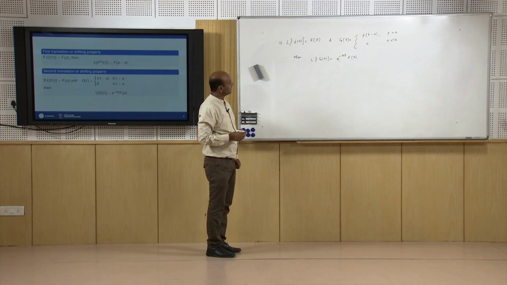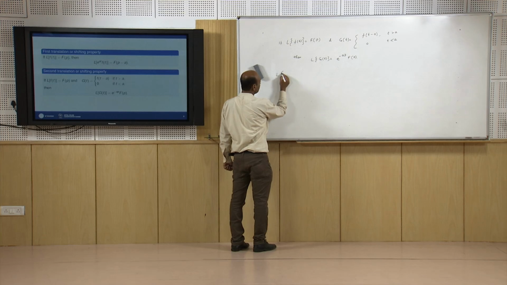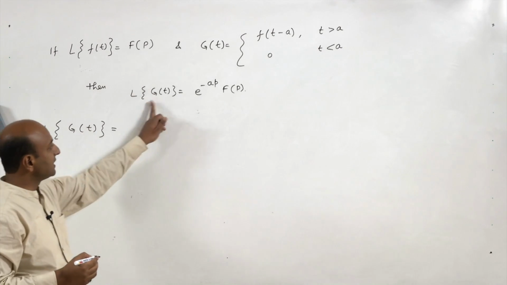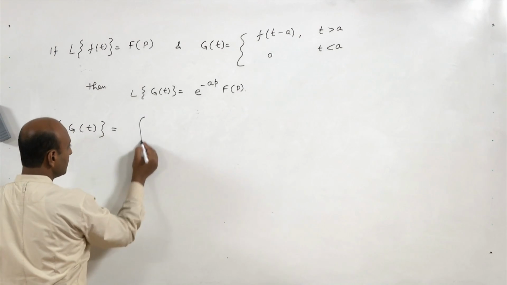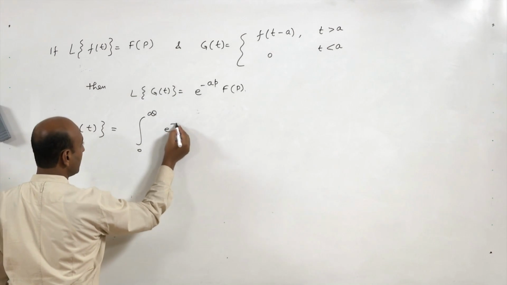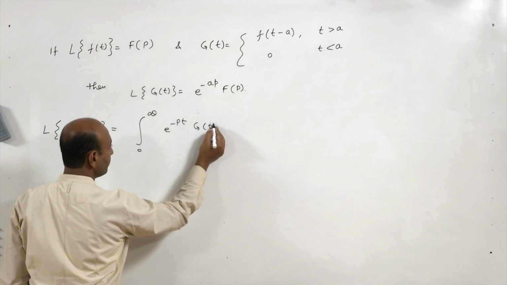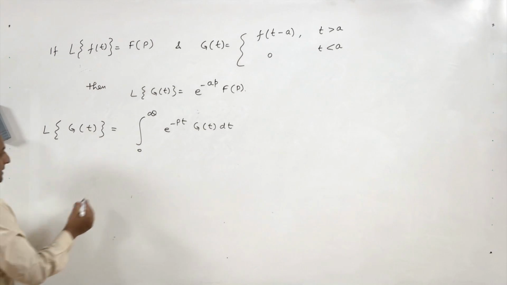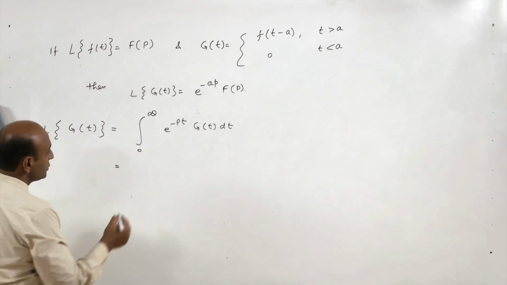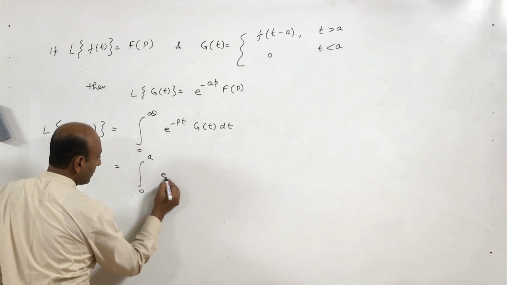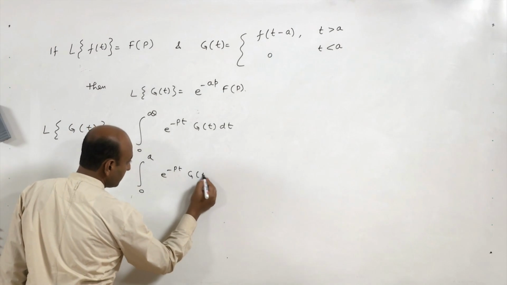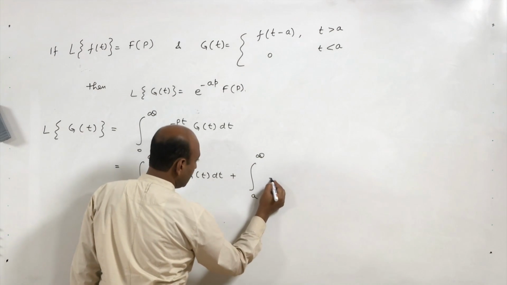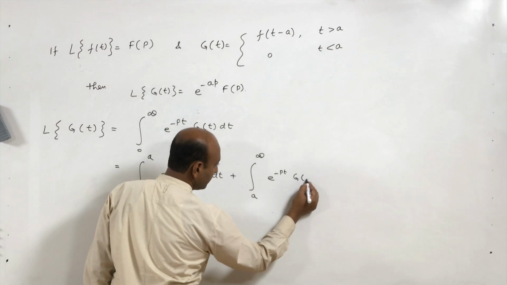Again we can prove this using the definition of Laplace transform. We have to prove this result. The Laplace transform of g(t) is equal to the integral from 0 to infinity of e^(-pt) g(t) dt, by the definition. This is equal to the integral from 0 to a of e^(-pt) g(t) dt plus the integral from a to infinity of e^(-pt) g(t) dt.